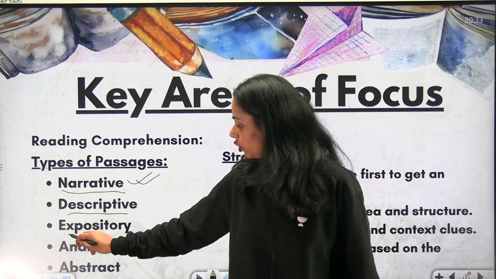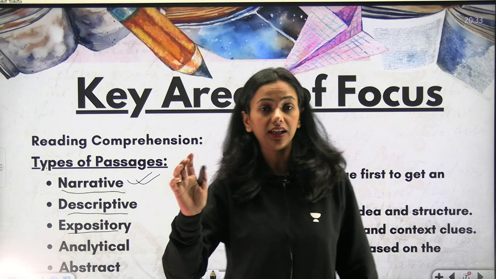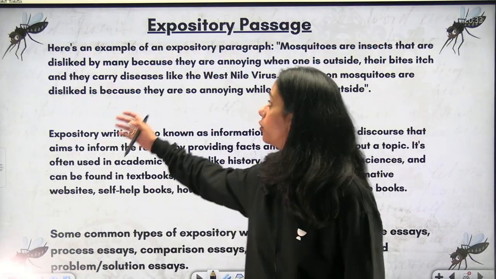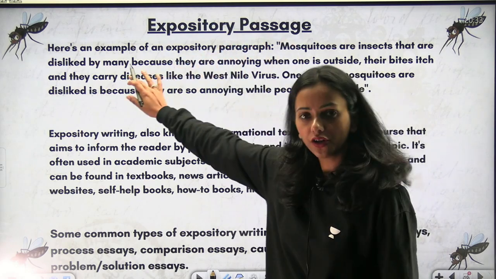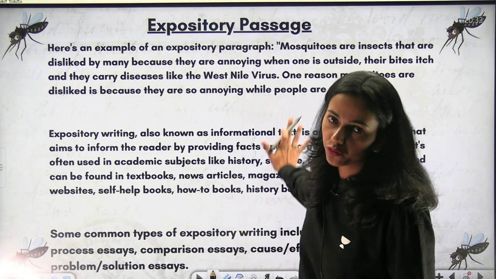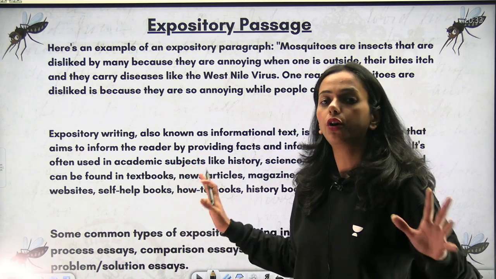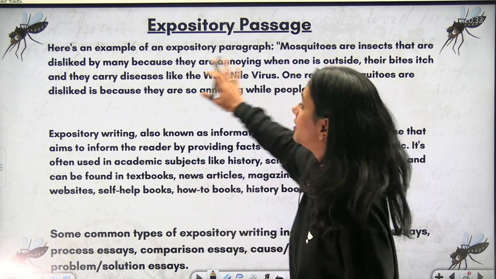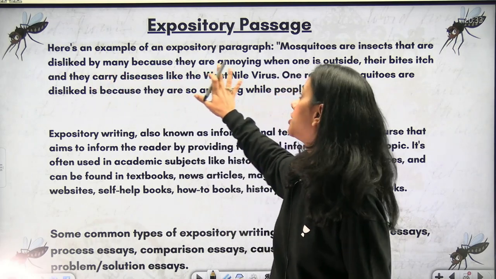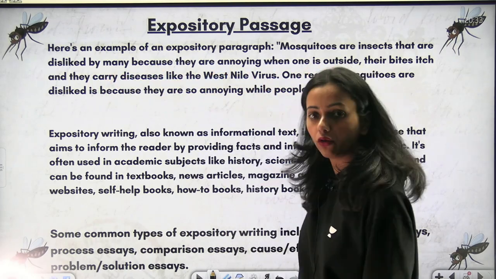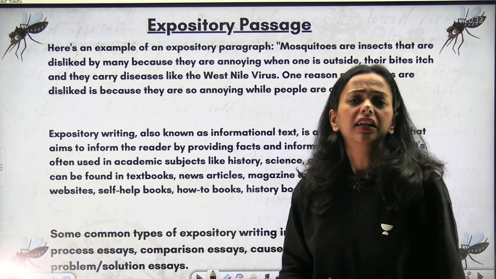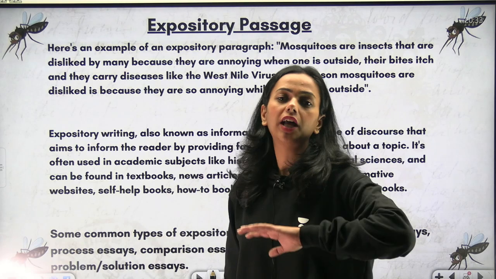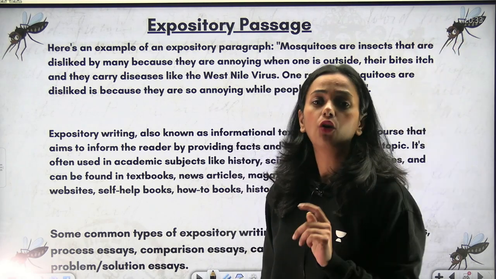We will move on to expository passages. Now, what does it talk about? Here's an example. I have given mosquitoes over here because we are talking about mosquitoes in this passage. Mosquitoes are insects that are disliked by many because they are annoying when one is outside. When you are outside, these mosquitoes come to your ears, sing a very beautiful song according to them, and then fly away. But they are annoying for you.